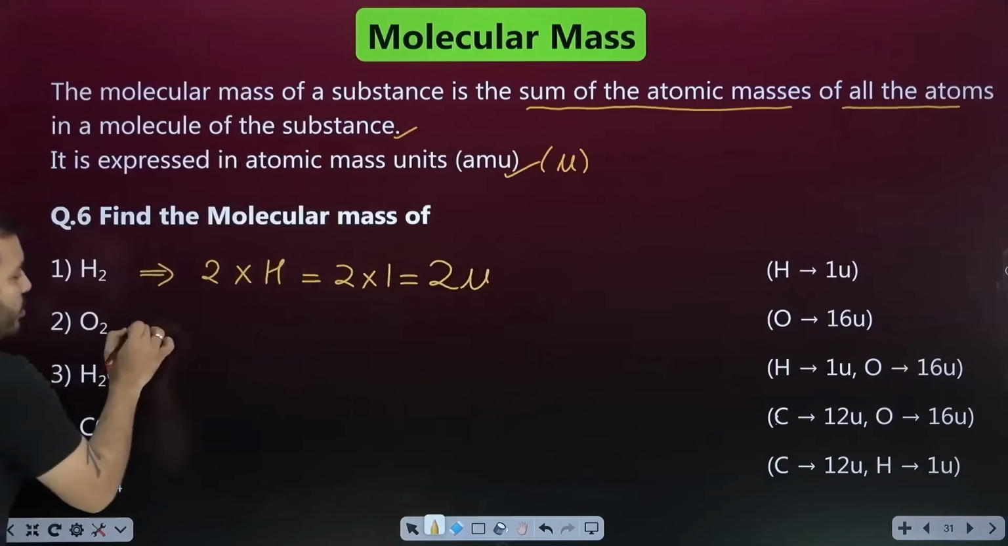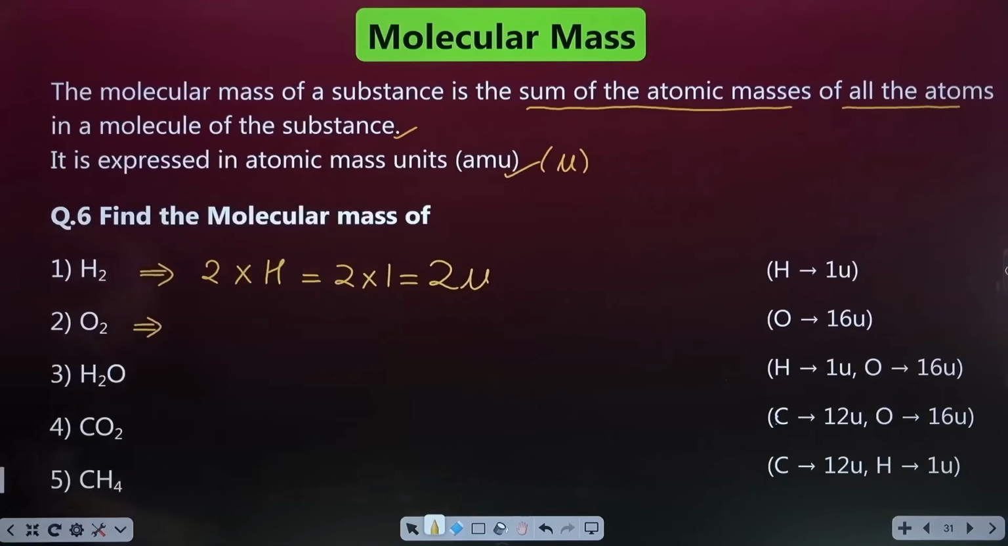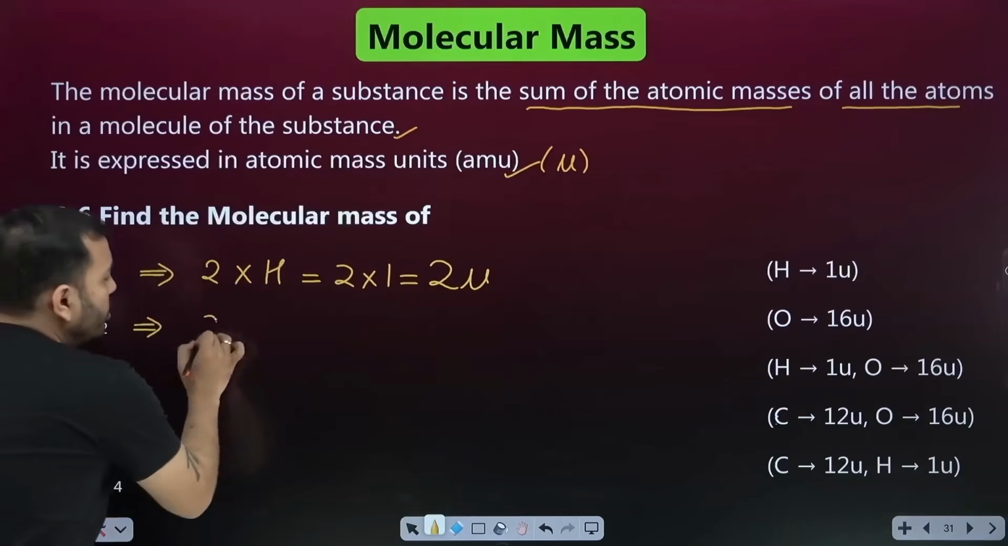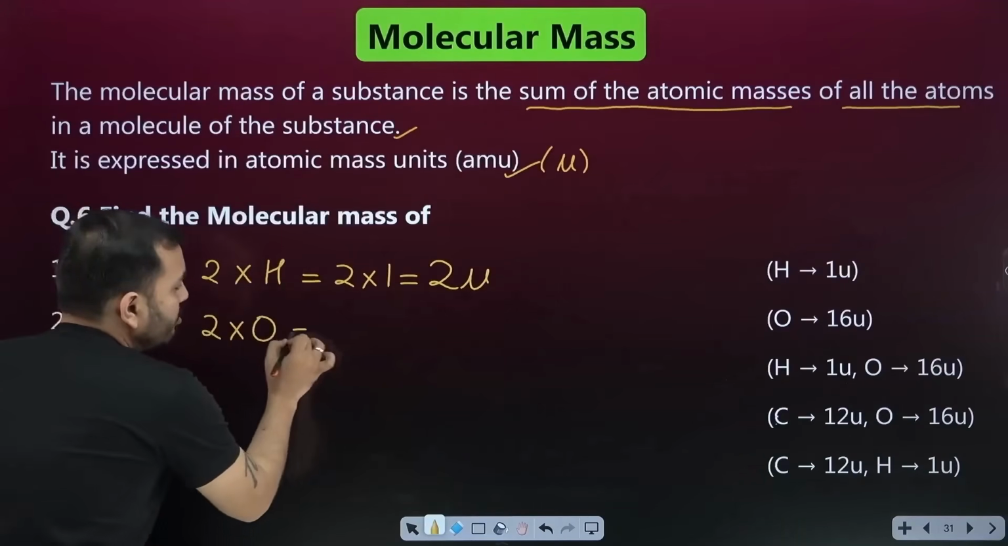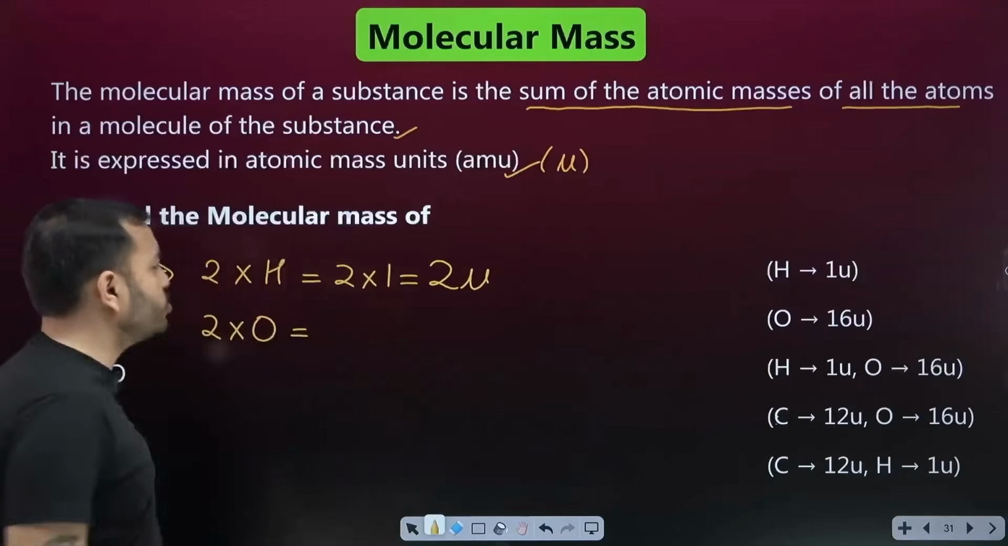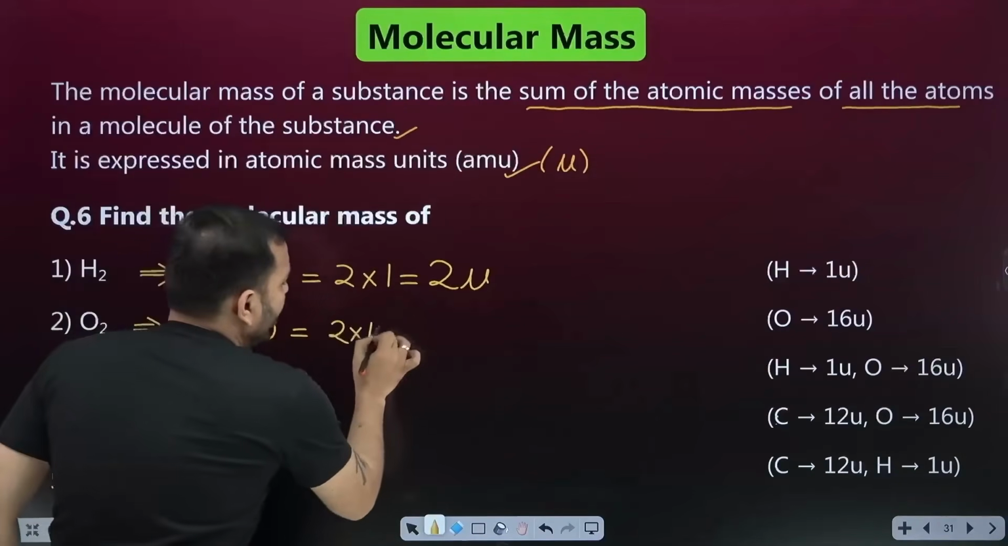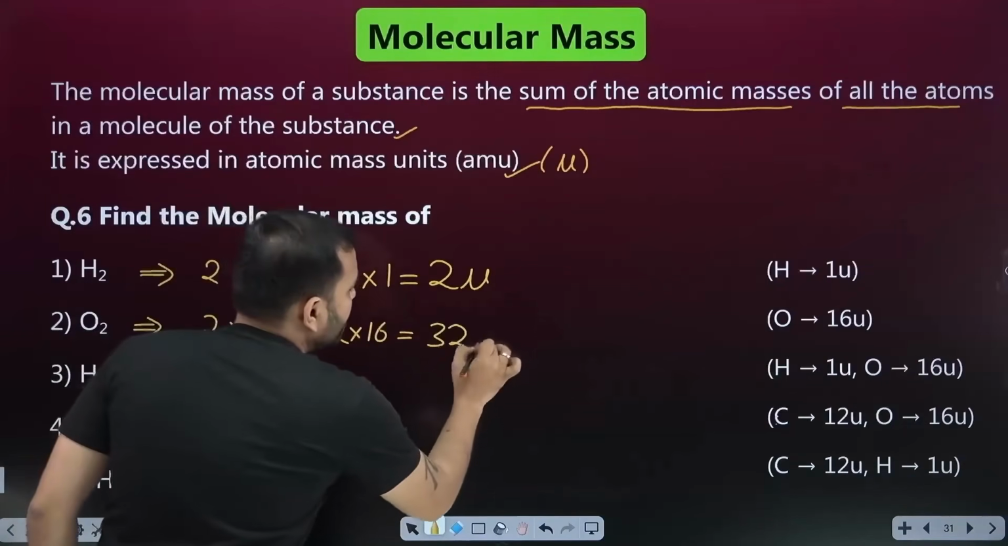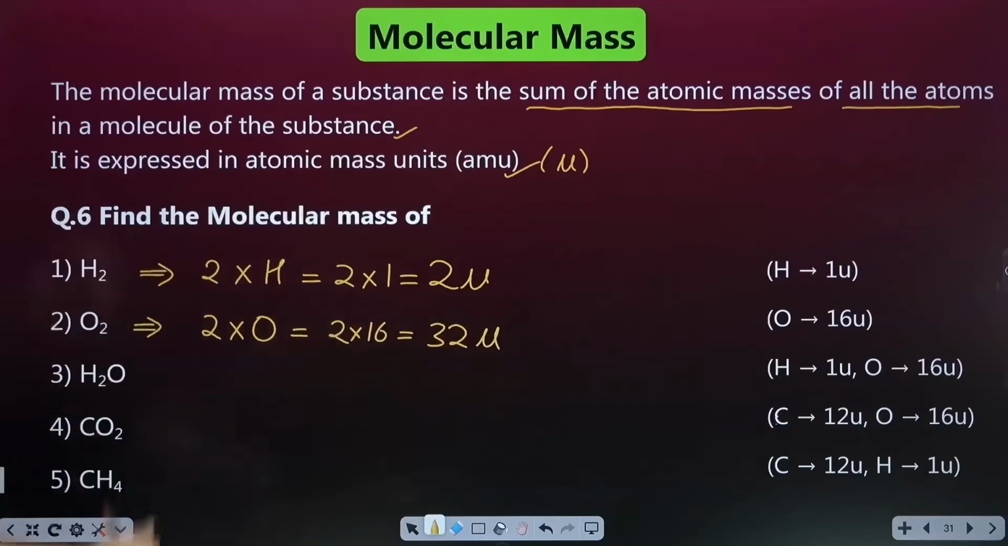Come on, the O2 molecule's mass, what is it? How many atoms are there inside? 2. So 2 times the mass of an oxygen atom. What is the mass of the oxygen atom? It's given, don't take tension, 16. It's written here, 16. So 2 into 16 became how much, beta? 32 AMU or 32 U.